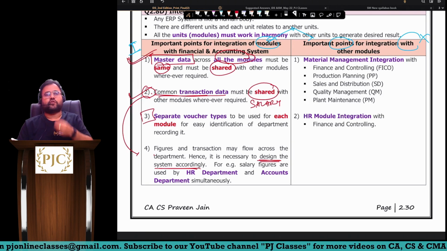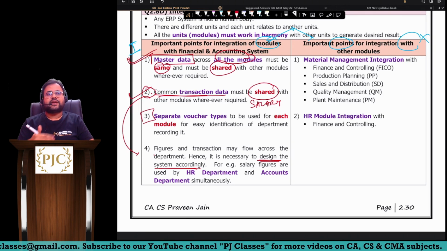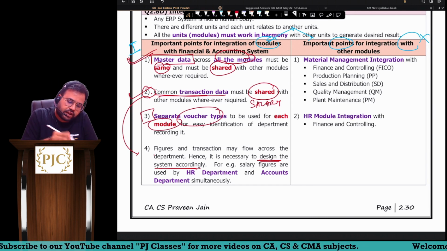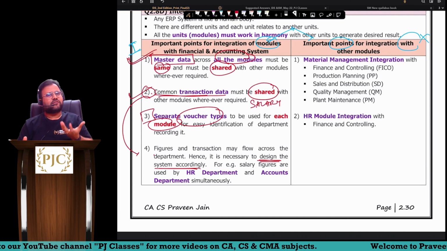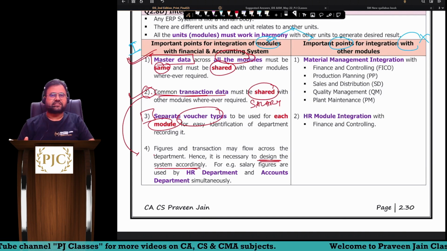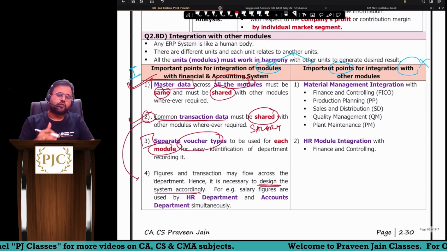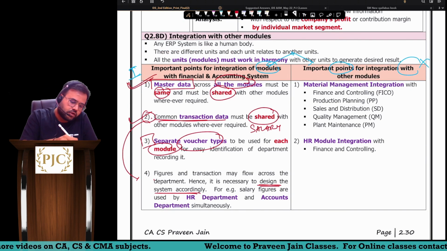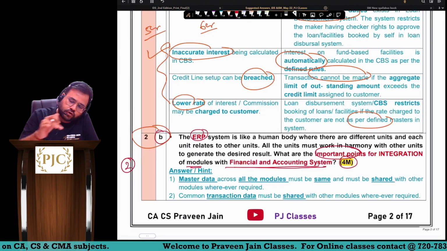And the last, fourth point, sir, is about voucher types. Separate voucher types are to be used for each module, so that confusion will not be there and easy identification will be there, sir. So these are the four important points for integration of modules with the finance and accounting system. You write your 4 points and you score your 4 marks, sir.